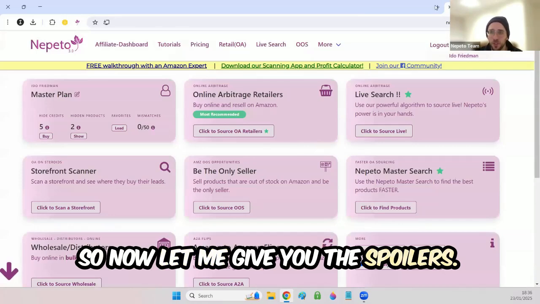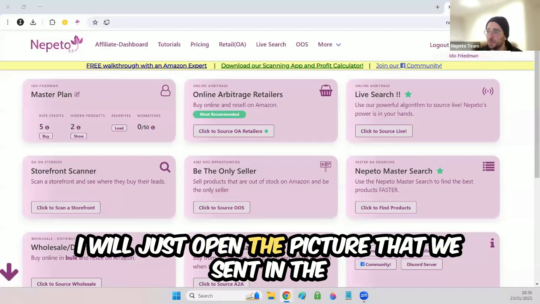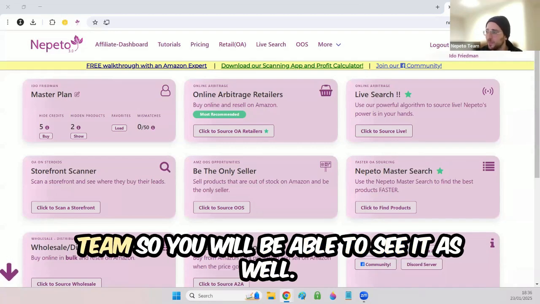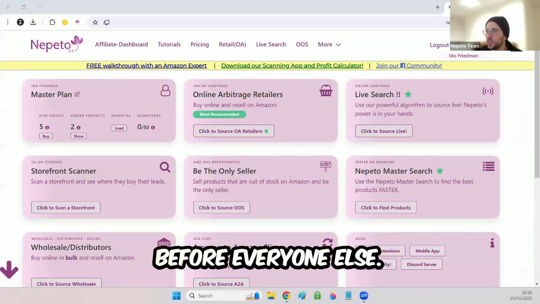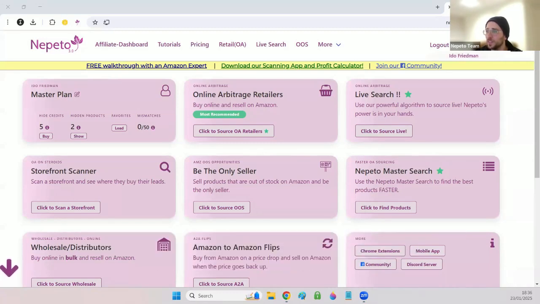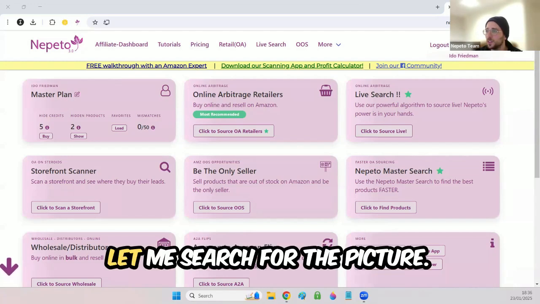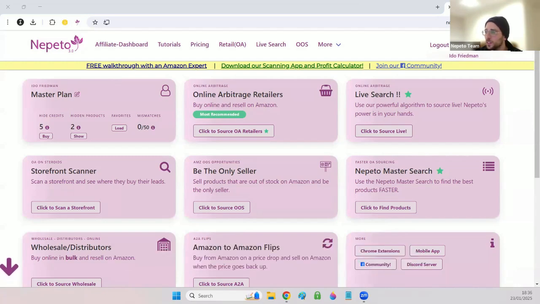So now let me give you the spoilers. I will just open the picture that we sent in the team, so you will be able to see it as well before everyone else. One second. Let me search for the picture.